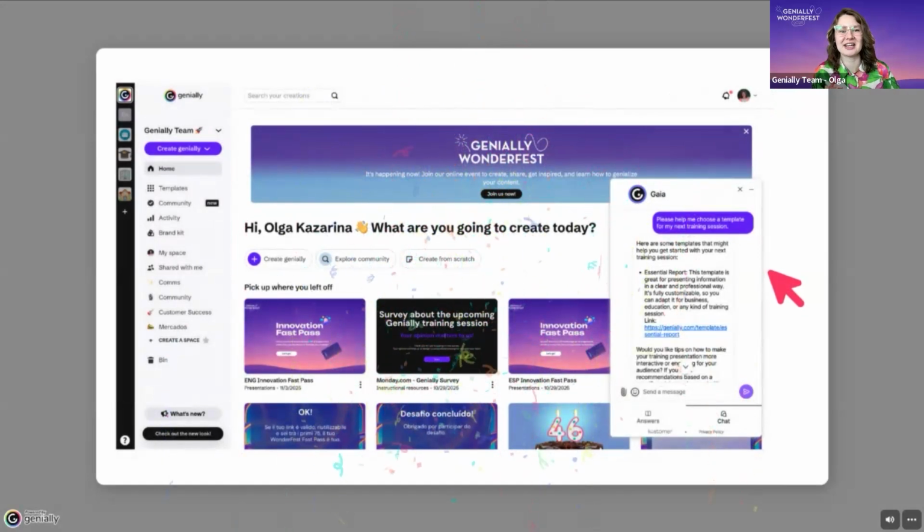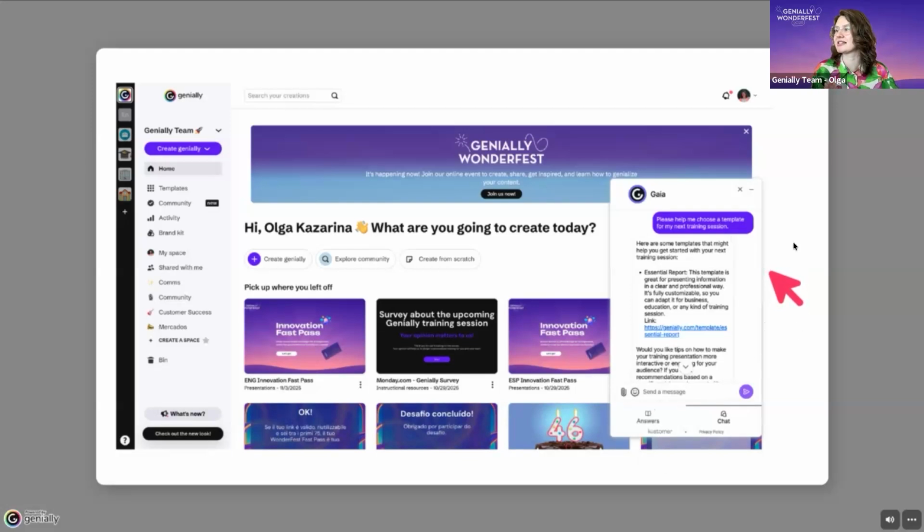So Gaia gives our support team superpowers, right? First of all, technical magical reader, image interpreter. If you run into a bug or maybe your screen freezes, right? Gaia can read and interpret your screenshot on the spot, helping you diagnose technical issues from an image, no waiting time. Instant inspiration, like I'm showing here in this example. Looking for ideas? Tell Gaia what you need and we'll suggest Genially templates or reusable creations from our community ready to customize. As well, 24/7 support. Working late on that big project, you're all set. You'll get quick, accurate first-line help whenever you need it.